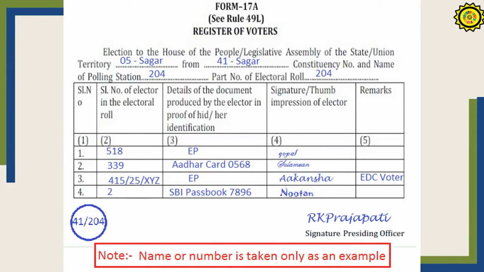If it's an Aadhaar card, write Aadhaar card and write the last 4 digits. If he is bringing a passbook, for example SBI, then write SBI passbook and write the last 4 digits, and get the signature. If a person is coming to vote as an EDC voter, that is election duty certificate voter, then it should be mentioned in the remarks column as EDC voter. On every page, in the lower last corner, the signature of the presiding officer must be there in all the pages.